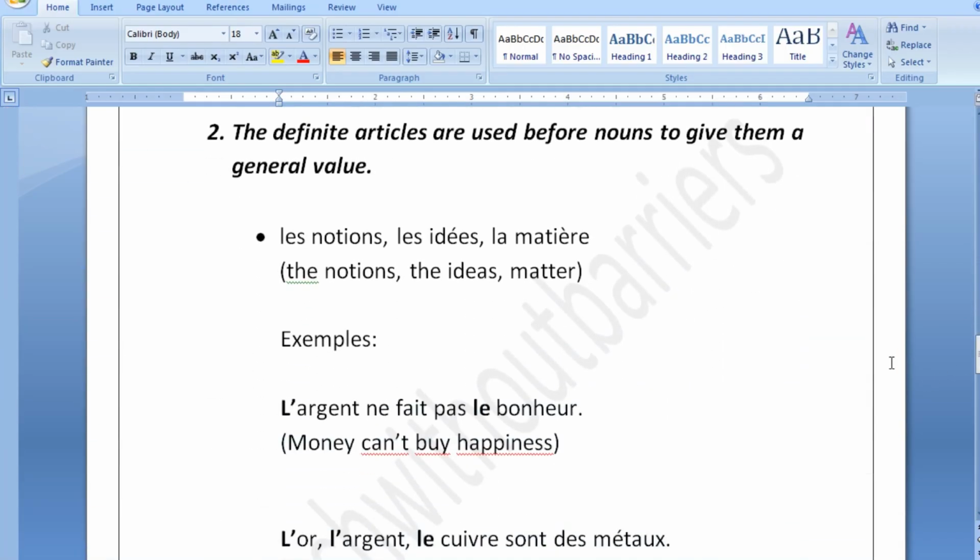Moving forward, we have the second usage of our definite articles, which is that the definite articles are used before nouns to give them a general value.